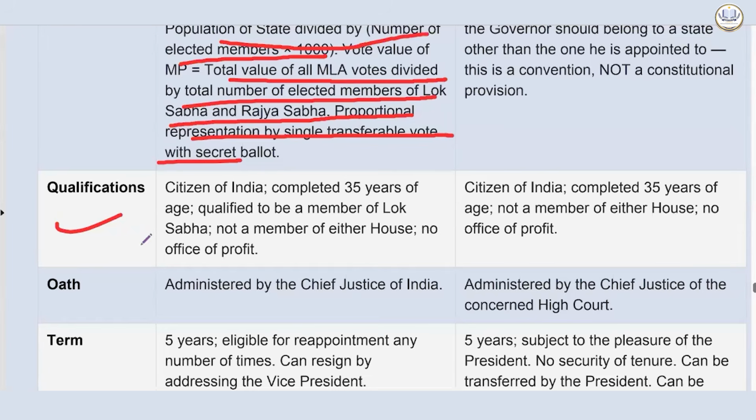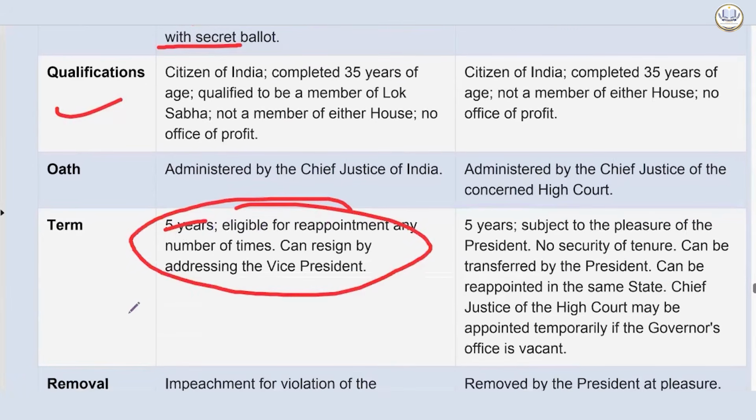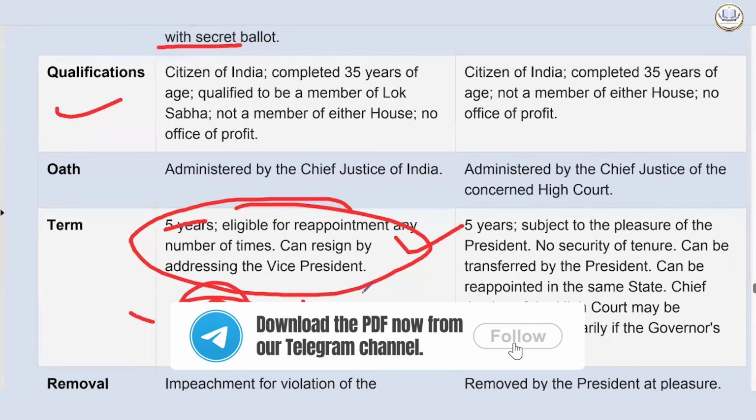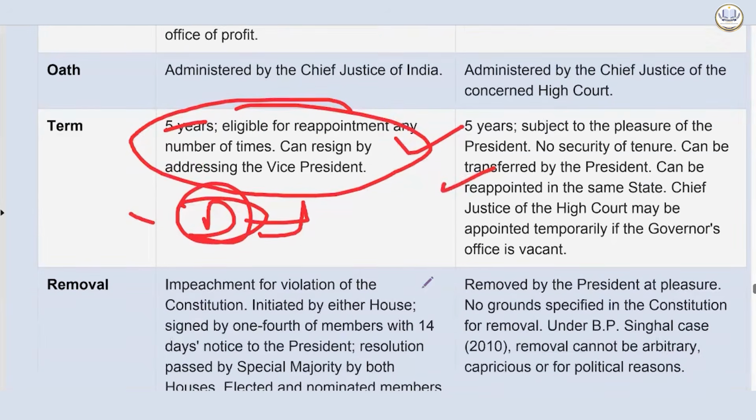Term, 5 years, eligible for reappointment any number of times, can resign by addressing the Vice President. Why is it mentioned? Because in America, a President can be appointed only 2 times. Governor, 5 years, subject to the pleasure of the President, can be removed any time. That means no security of tenure, can be transferred by the President, can be appointed in the same state. Chief Justice of the High Court may be appointed temporarily if the governor's office is vacant.